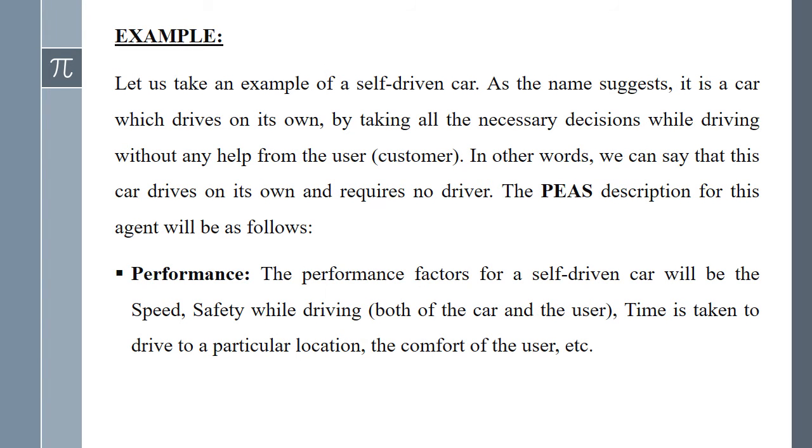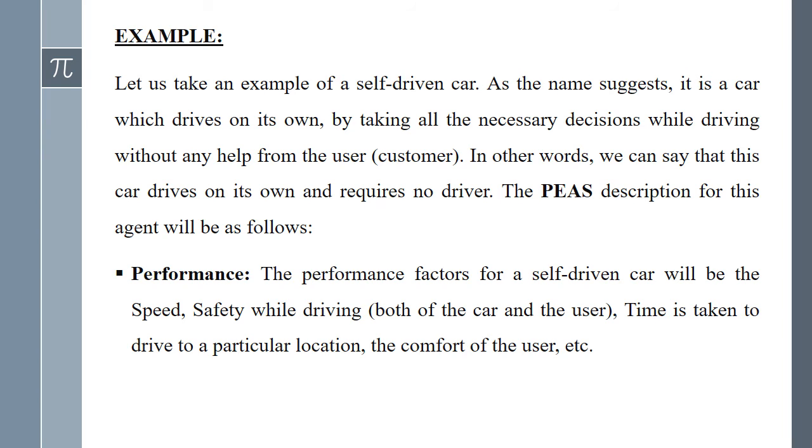Let us go through an example. Here we are taking a self-driven car as an example. As the name suggests, we all know that it is a car which drives on its own, taking all the necessary decisions while driving without any help from the user. In other words, the car drives on its own and requires no driver. The PEAS description of the agent will be as follows.